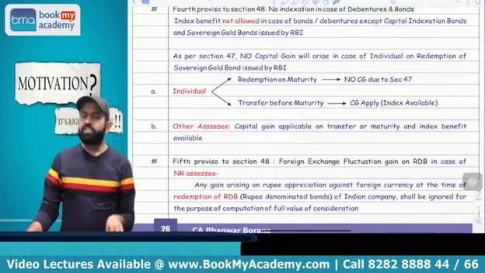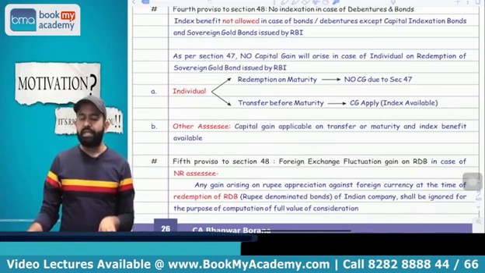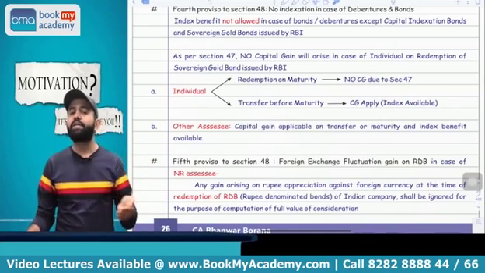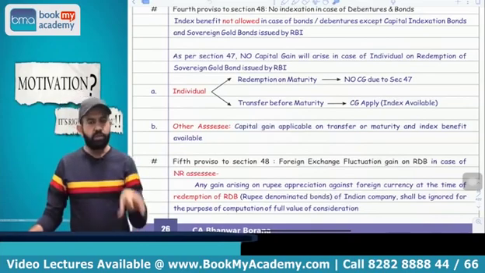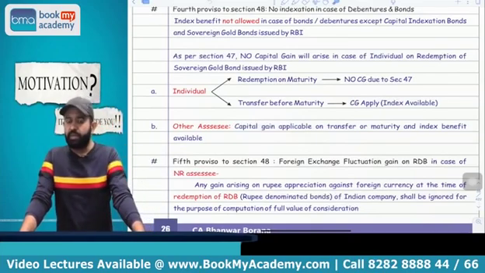In case of debentures and bonds, indexation benefit is not available, because you know that debentures and bonds are like a loan. Obviously the value will not increase with inflation. So in case of debentures and bonds, indexation benefit is not available, but there are two exceptions.